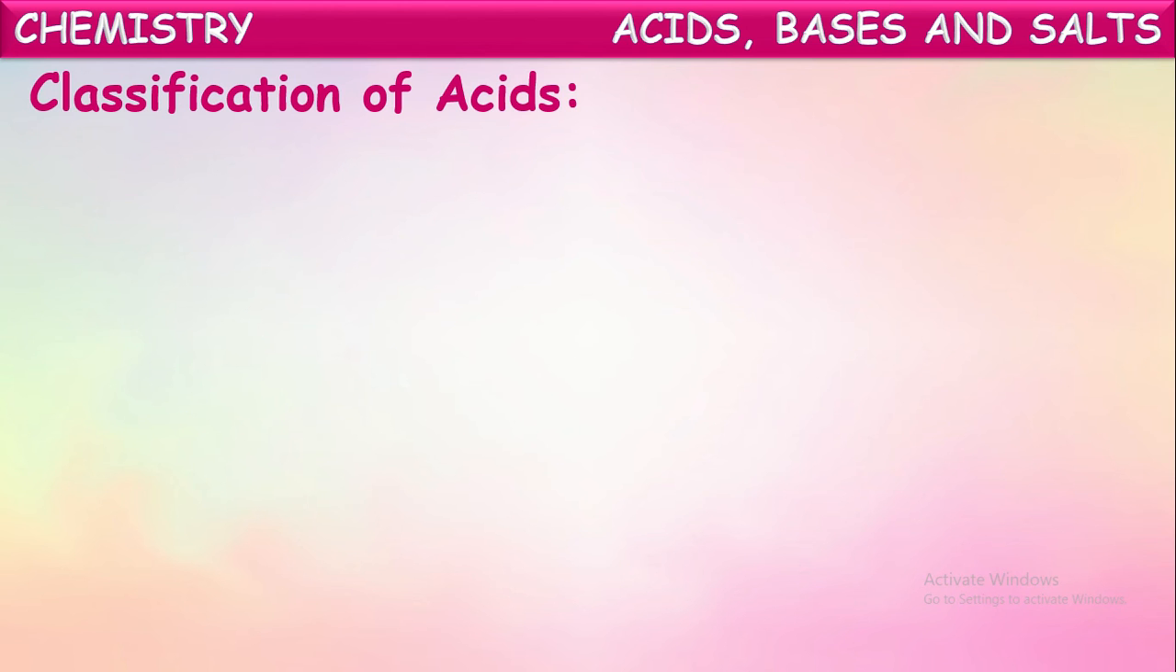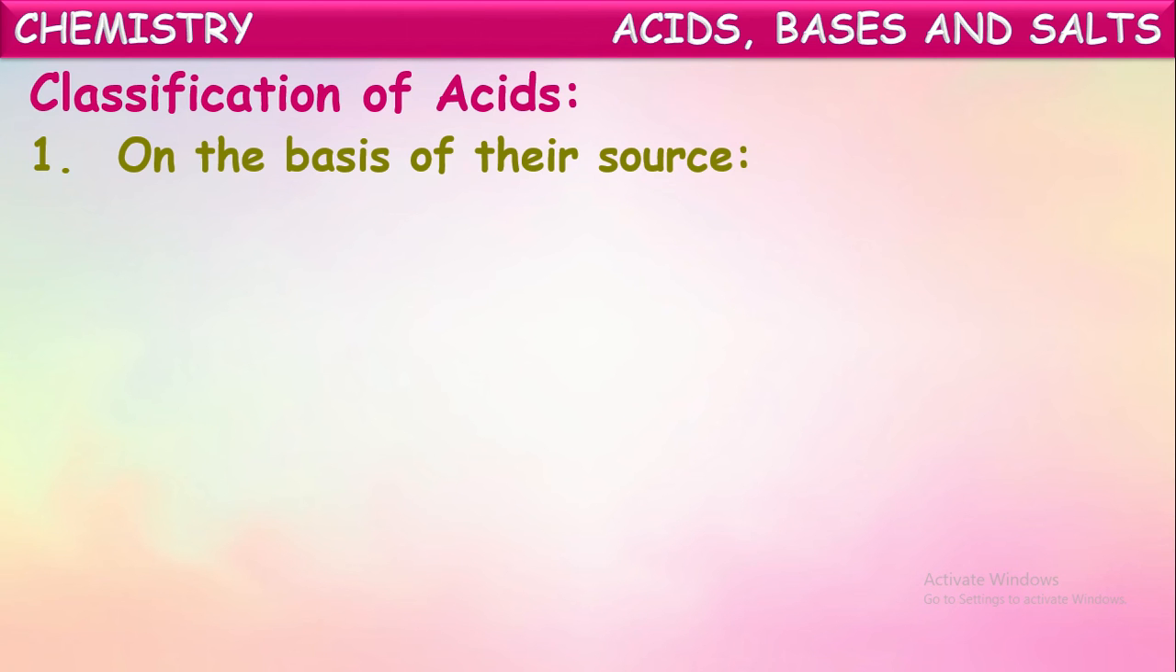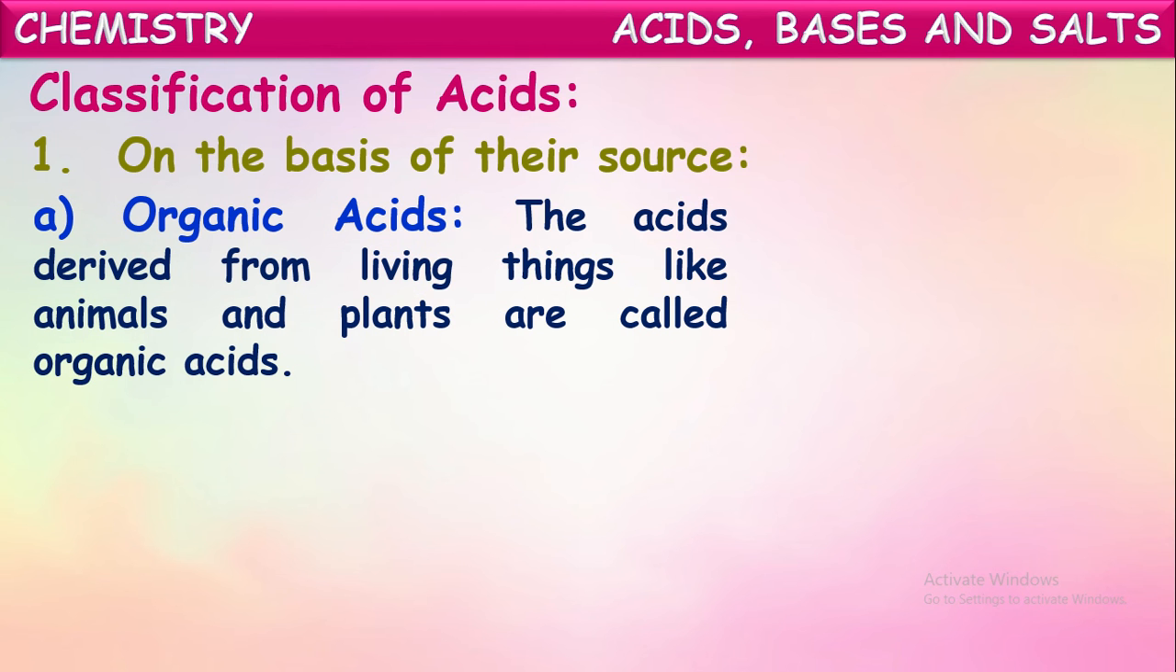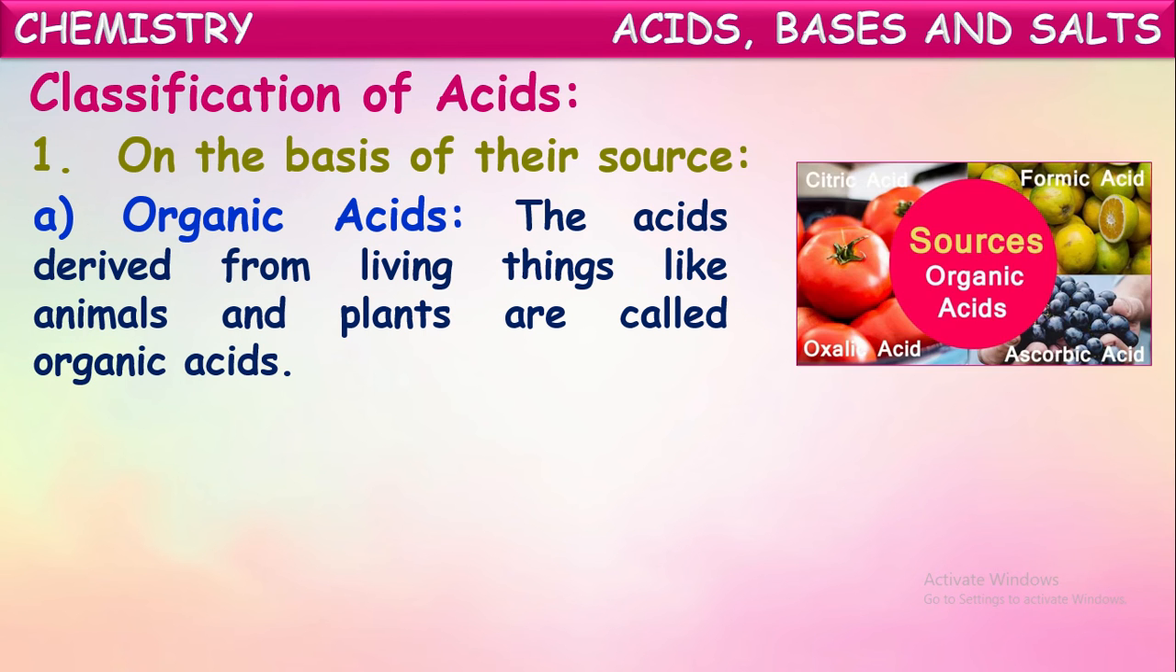Now let us see the classification of acids. Acids are classified based upon their different properties. Let us see first on the basis of their sources. So based on the sources from where we are getting these acids, these acids are categorized into two types. One of them is organic acids. The acids derived from living things like animals and plants are called organic acids.